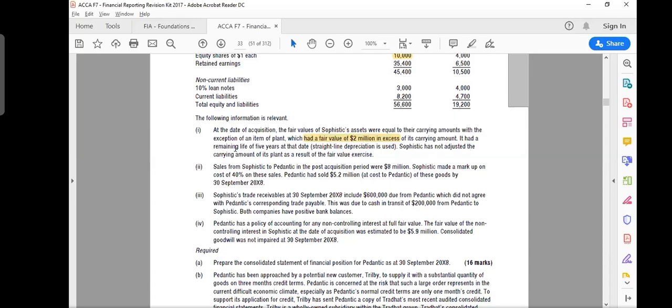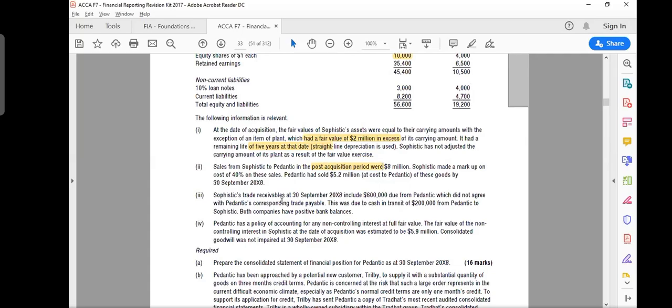It has a remaining life of 5 years, we will do that. It is not needed in goodwill, but it will calculate the extra depreciation and it will decrease the retained earnings and the NCI. Sophistic has not adjusted the carrying amount. Sales from Sophistic to Pedantic in the post-acquisition period, I don't need it because this is what happened between 1st April and 30th of September. It is going to impact, but later, not on the goodwill. Right now, I'm just making goodwill.